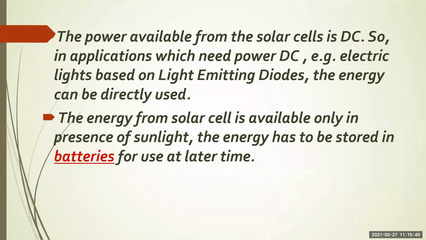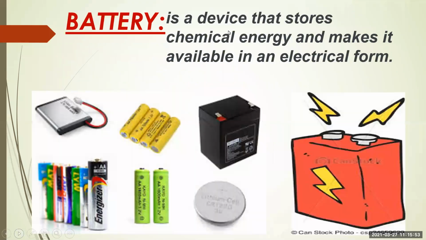But at night, what can be done? When there is no solar light, we have to store that energy. So we store that energy in batteries. What is a battery? A battery is a device that stores chemical energy and makes it available in electrical form. So the solar energy, converted into electrical energy, is stored in the battery in the form of chemical energy.